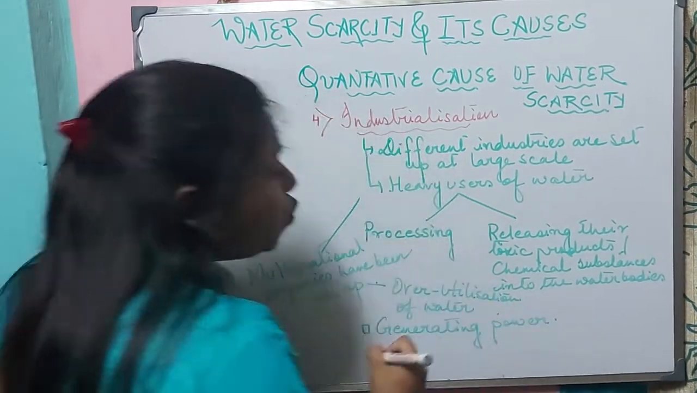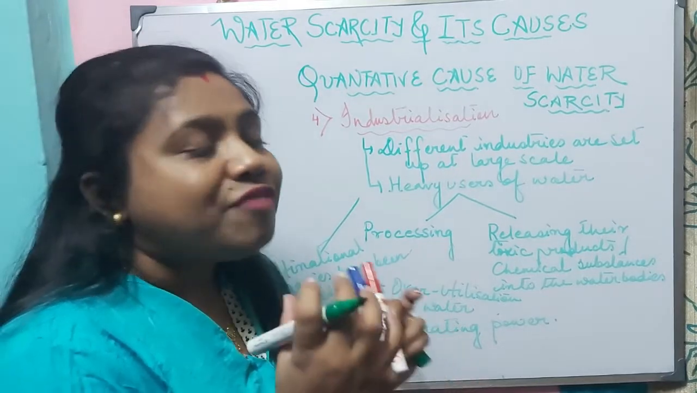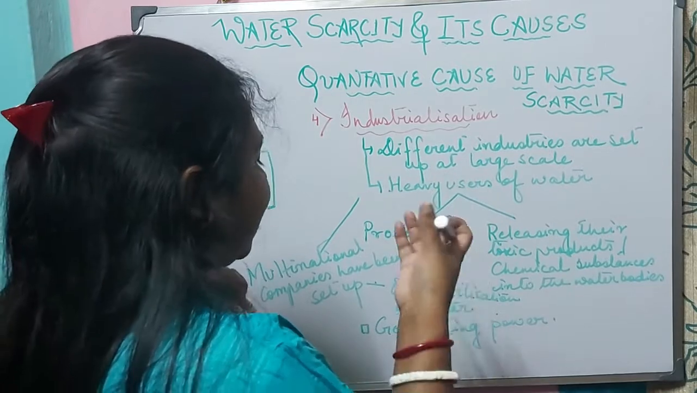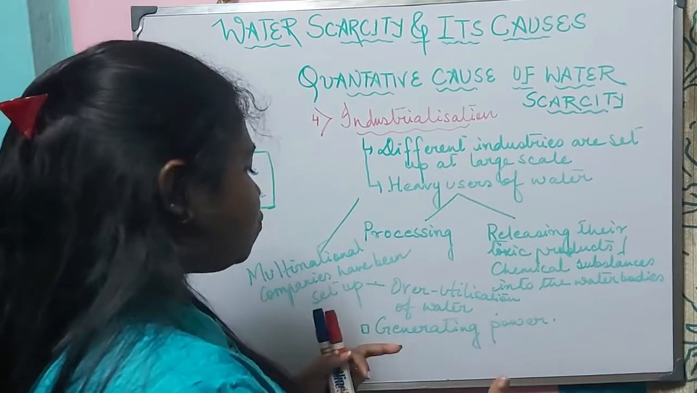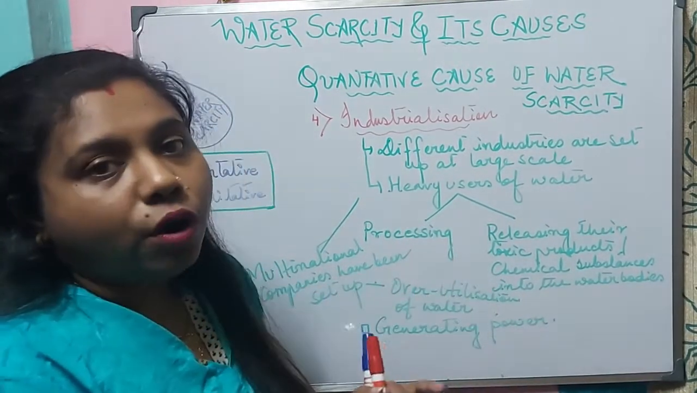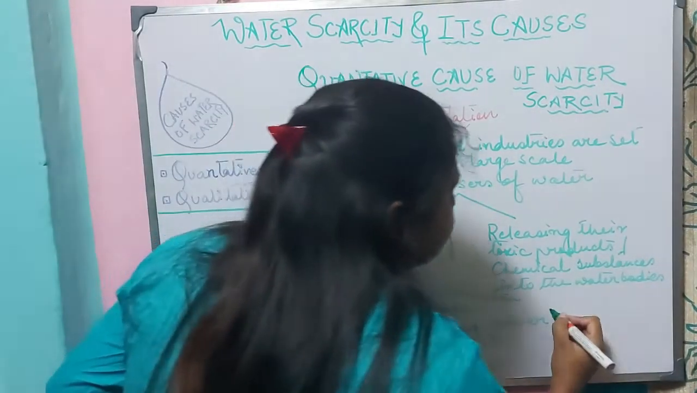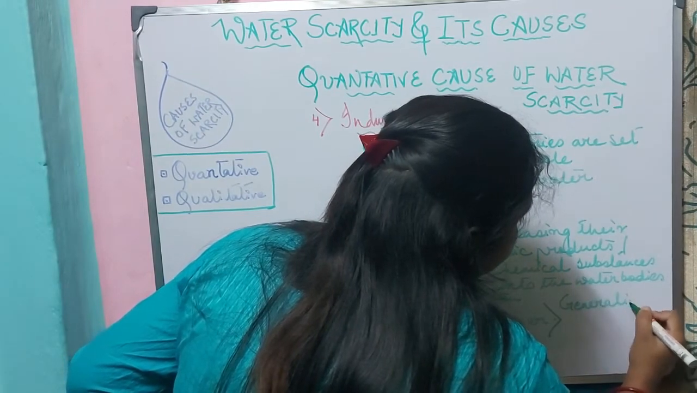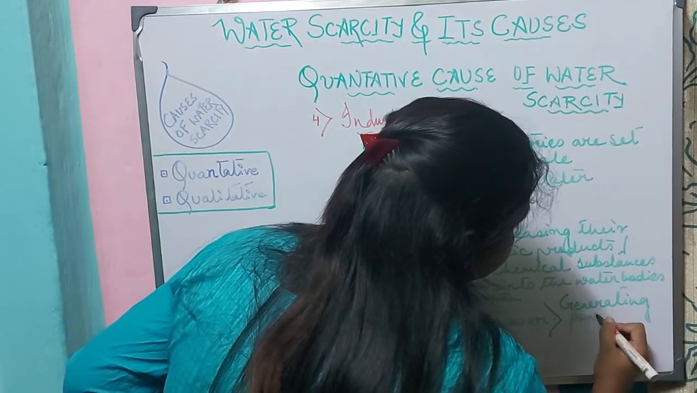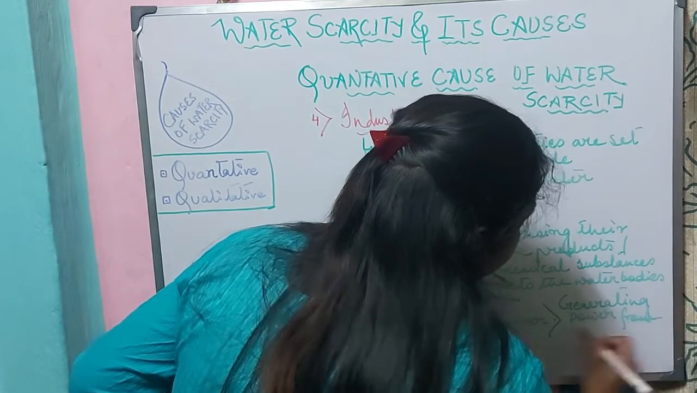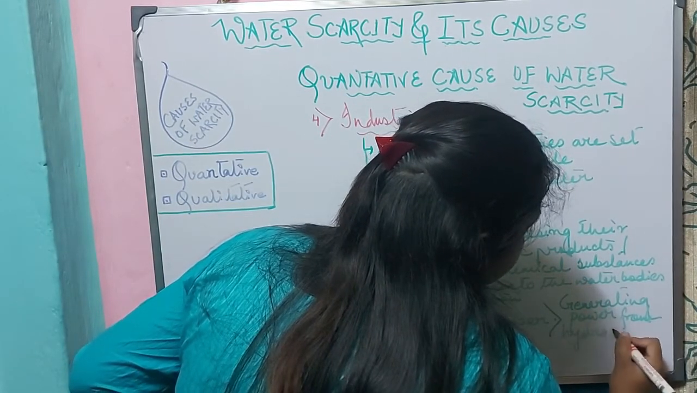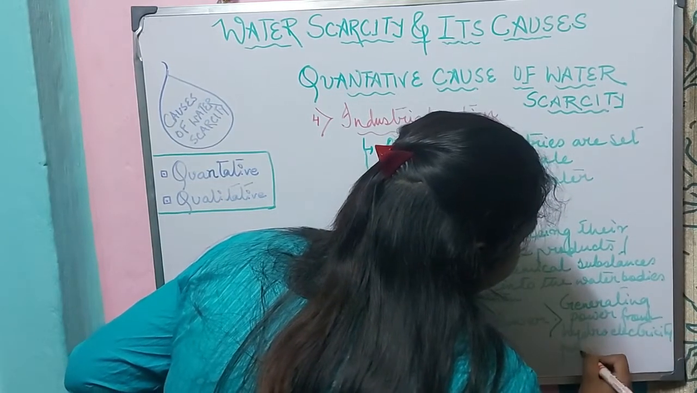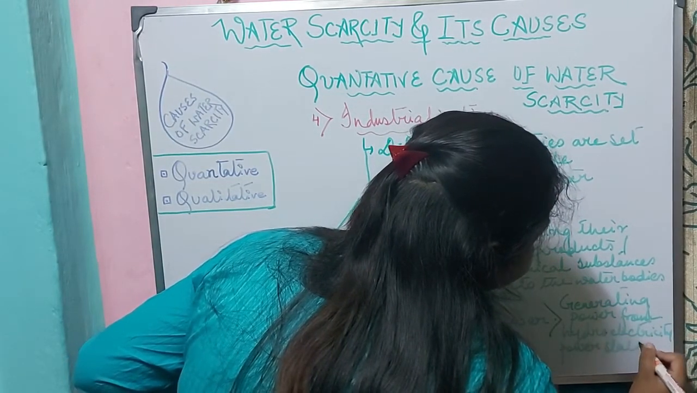Because for an industry to run, the most important factor is power. Now, the industries which are being set up in India, the multinational industries, they need power. From where are they obtaining the power? They are obtaining the power, generating power from hydroelectricity power stations.